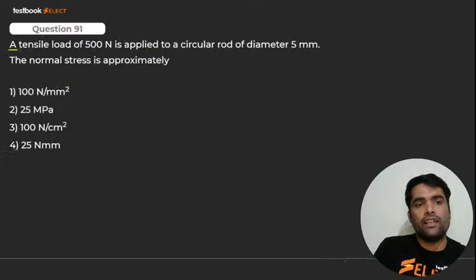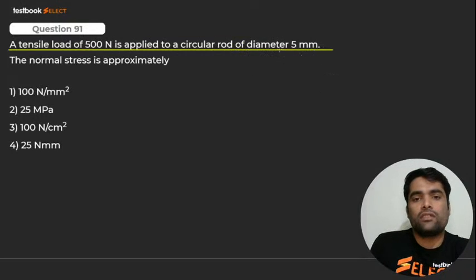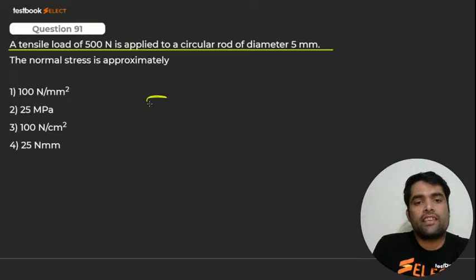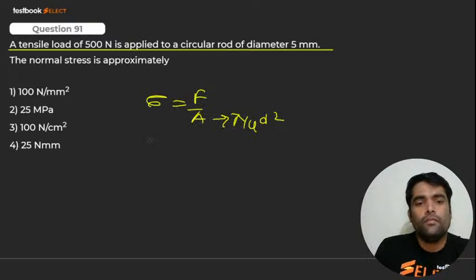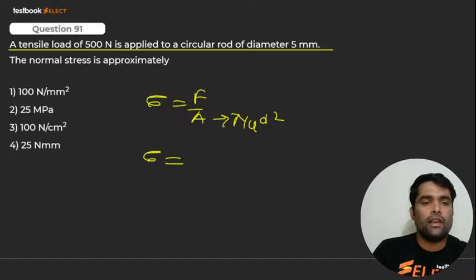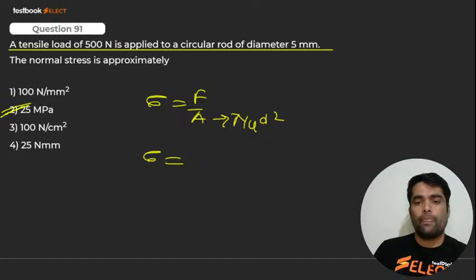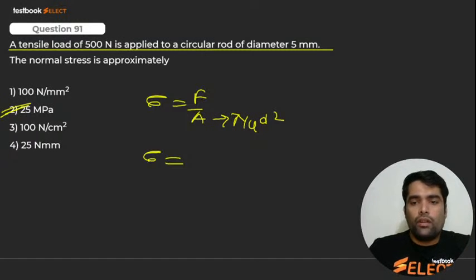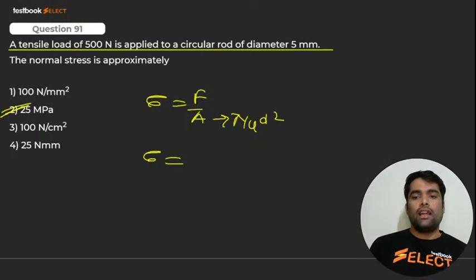91 हमने भूल गए थे. That is a tensile load 500 Newton is applied to a circular rod of radius, dia of this one. Normal stress क्या होगा बच्चा? F by A. A is what, my dear? Pi by 4D square. आंसर क्या आएगा? Let me know the answer. And answer is, my dear, calculation. If you do the calculation, you'll get 25 megapascal. कितना मिलेगा? That you'll get 25 megapascal. This one. Okay. Very good. Here we go. Very good. Elastic. Very good. 91 देख लो. छूट गया था गलती से.